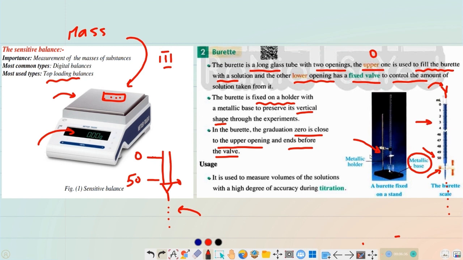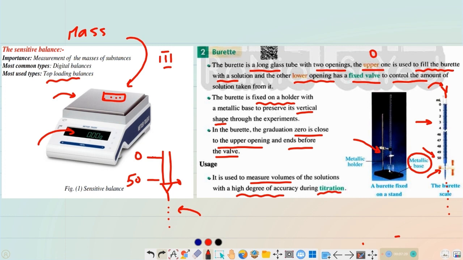The usage of the burette is to measure the volumes of the solutions accurately. But why do we need the burette exactly? The burette is used during a kind of experiment called titration experiments, which is used to determine the concentration of solutions. So the usage of the burette is to determine the volumes of solutions with a high degree of accuracy.